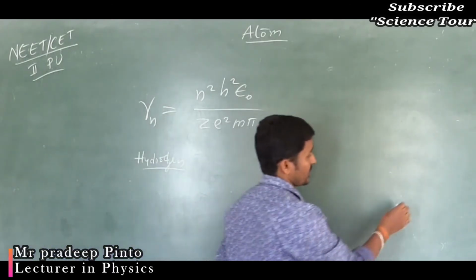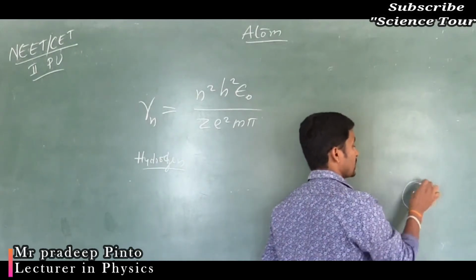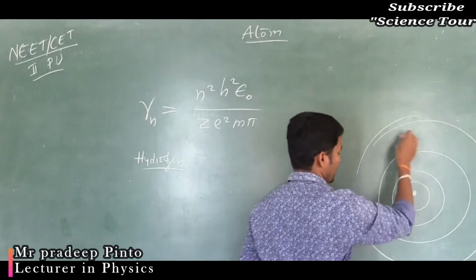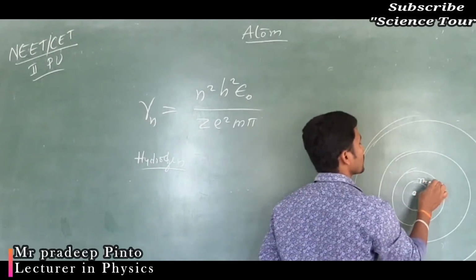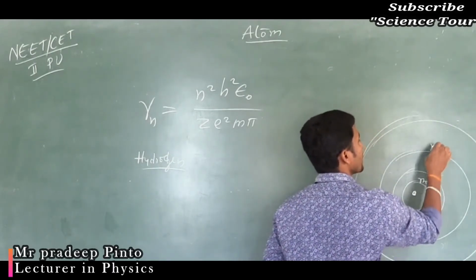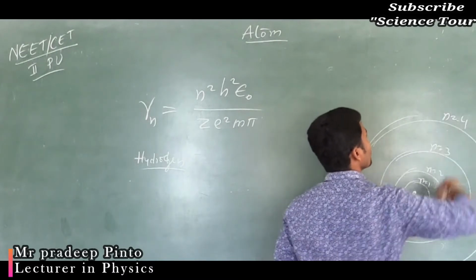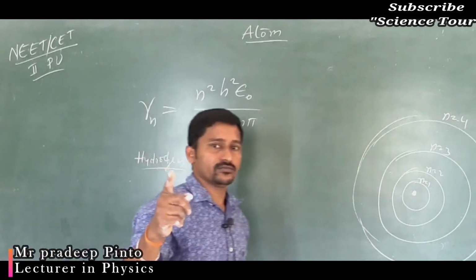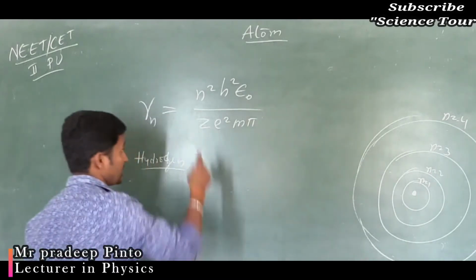Now, for hydrogen, the nucleus is there and the electron is revolving. We will take n equal to 1, n equal to 2, n equal to 3, n equal to 4. Hydrogen has only 1 electron, so n is equal to 1 and z is also 1.